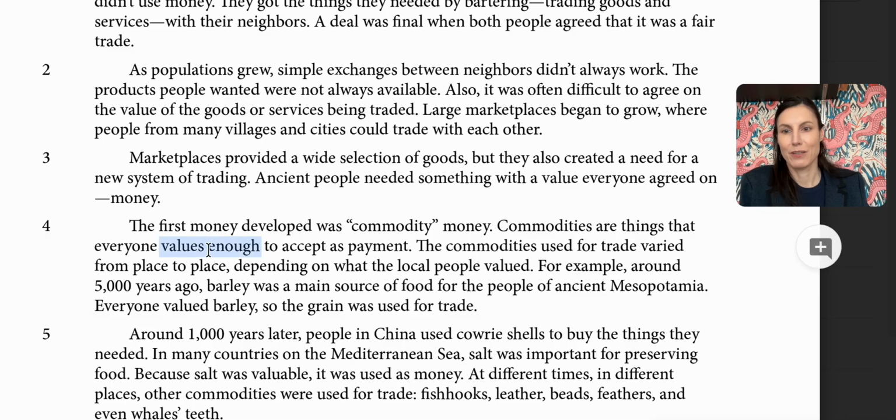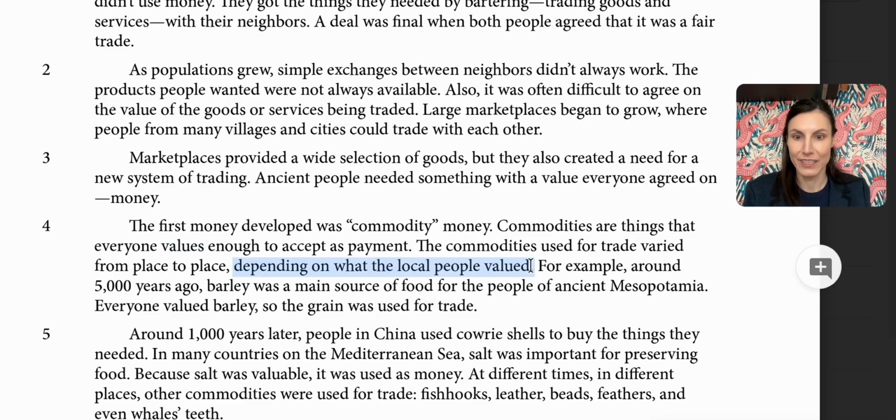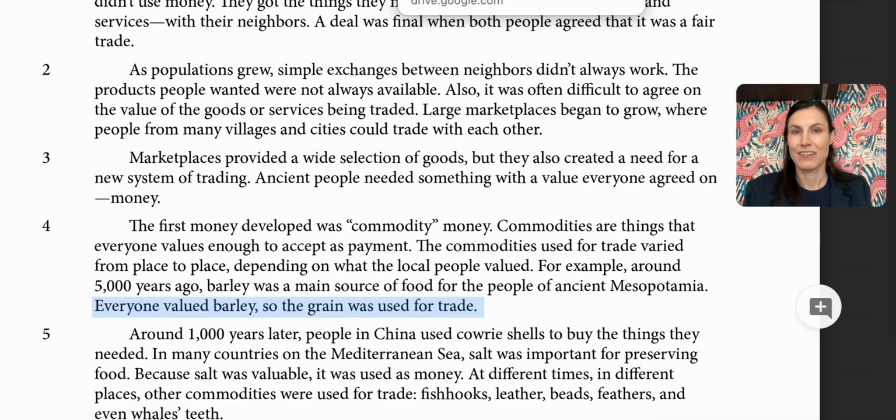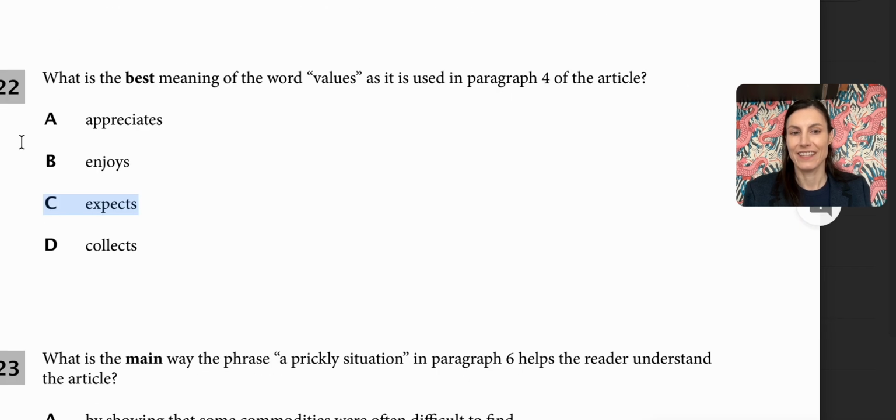The first money developed was commodity money. Commodities are things that everyone values enough to accept as payment. So depending on what the local people valued, it can change. Because here it's going to say everyone valued barley. So the grain was used for trade. So now, if you valued it, you wouldn't necessarily expect it or collect it.